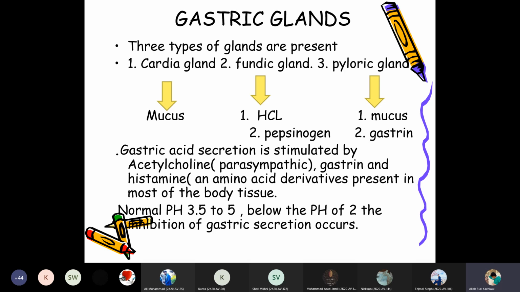Below a pH of 2, inhibition of gastric secretion occurs. So if the pH is not maintained within 3.5 to 5, and it goes below 2, then definitely the gastric secretion will stop being produced.